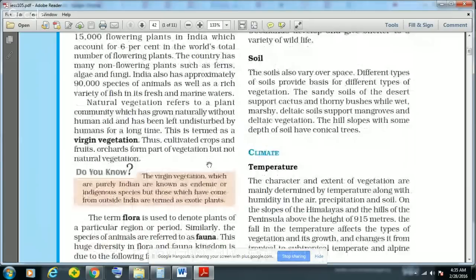Soil also varies over space, and different types of soils provide the basis for different types of vegetation. For example, the sandy soils of the desert support cactus and thorny bushes, while wet, marshy, and deltaic soil supports mangroves and deltaic vegetation. So that is the reason for the various types of vegetation, various types of plants.